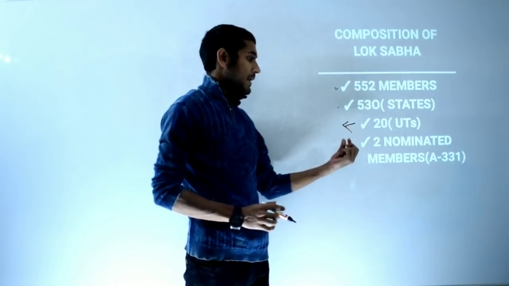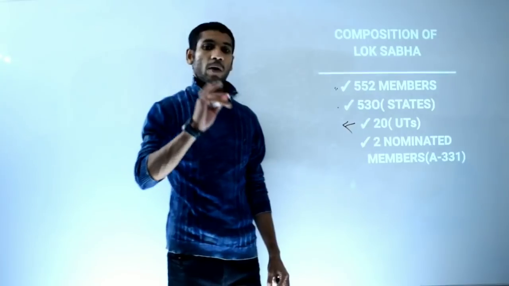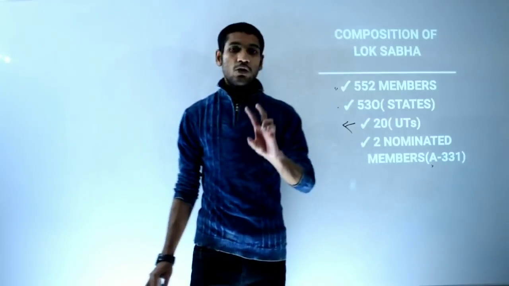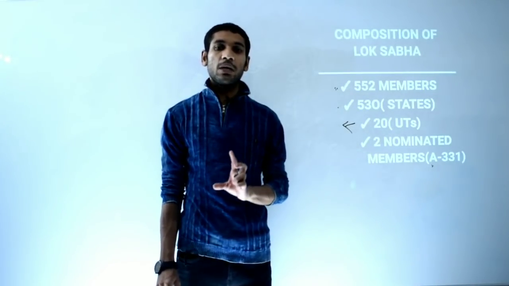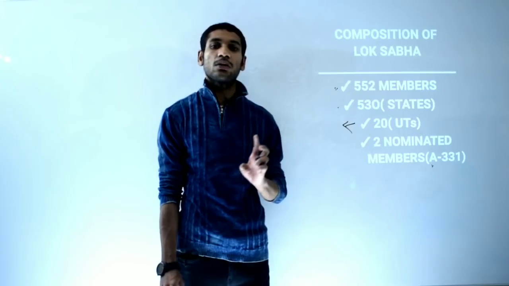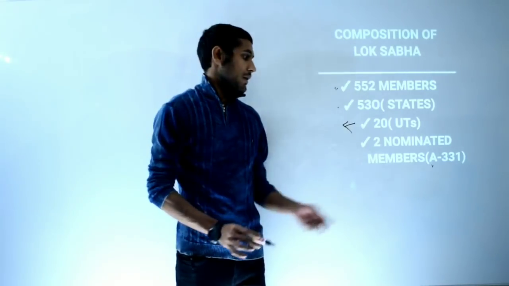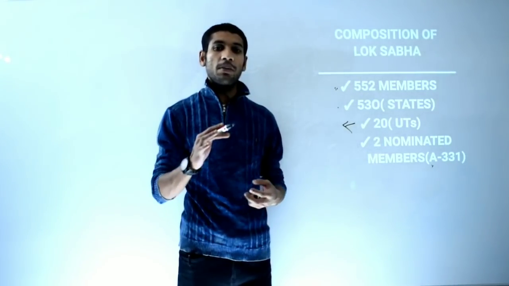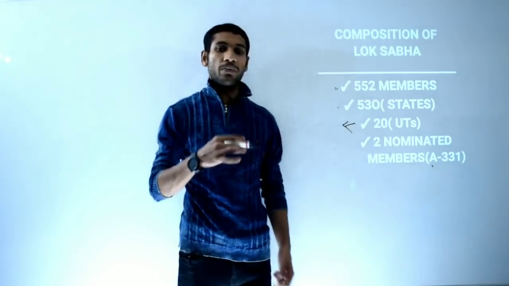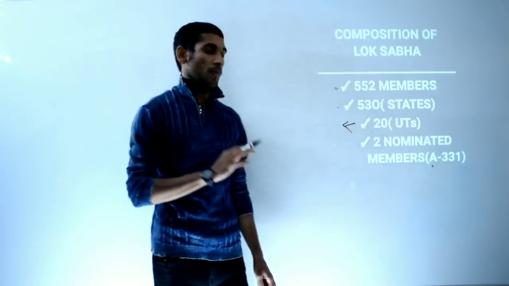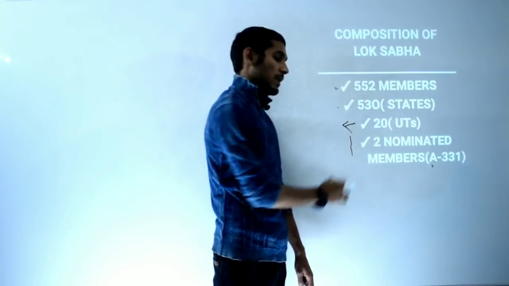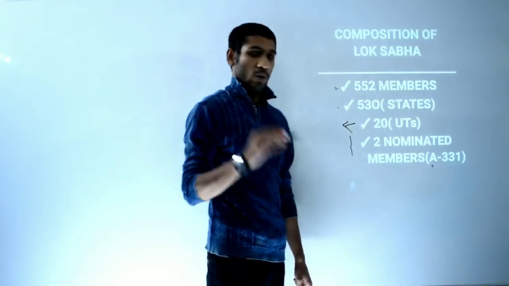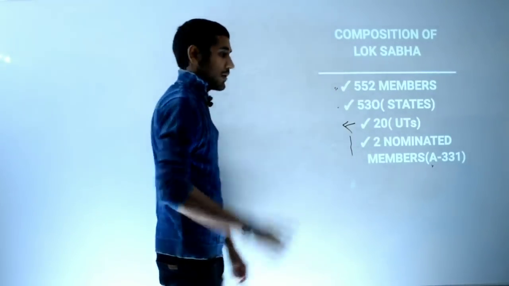2 nominated members. The Indian Constitution provides by Article 331 that two Anglo-Indian members will be nominated by the President of India in Lok Sabha. Okay, Article 331 provides that two Anglo-Indians will be nominated by the President of India for Lok Sabha membership. Right now it is not in function, and why and by which amendment I will tell you in another slide. So I hope this is clear to all of you. So I am moving to the next slide right now.